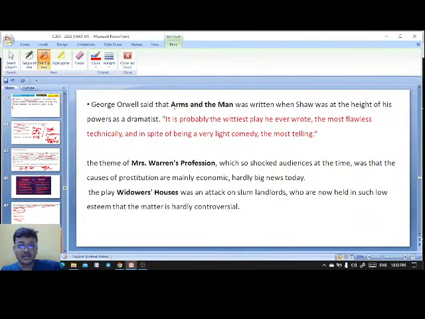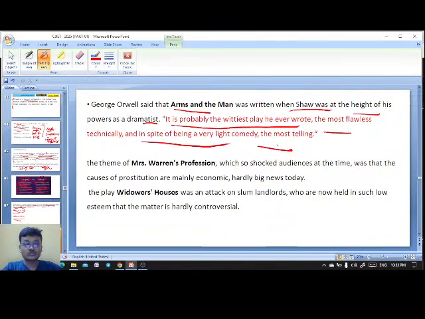George Orwell said that Arms and the Man was written when Shaw was at the height of his powers as a dramatist. It is probably the wittiest play he ever wrote, the most flawless technically, and in spite of being a very light comedy, the most telling.